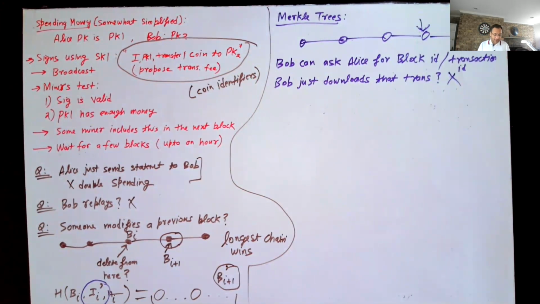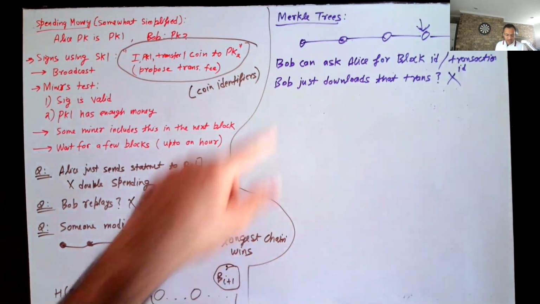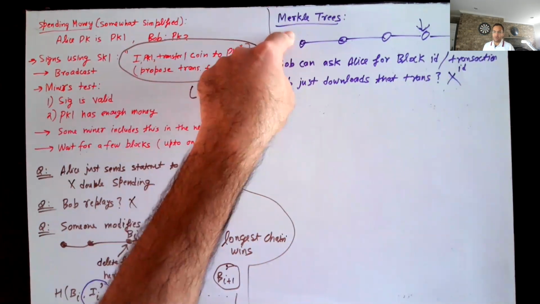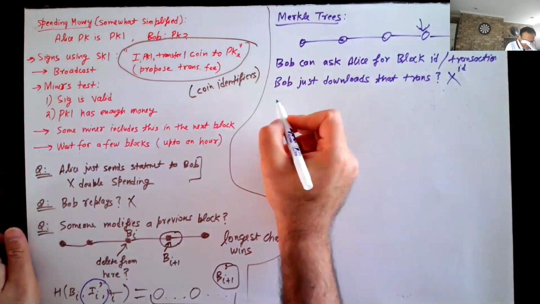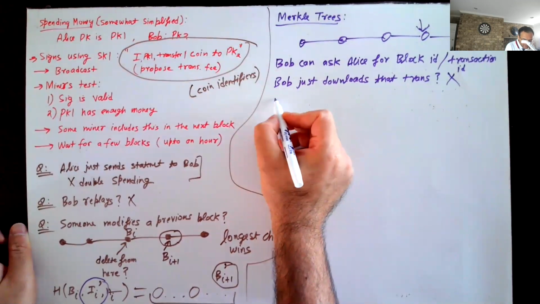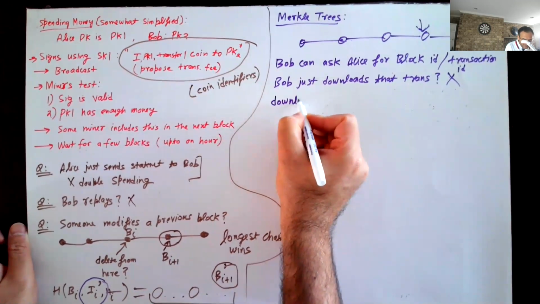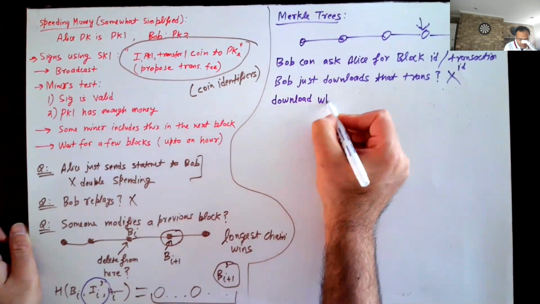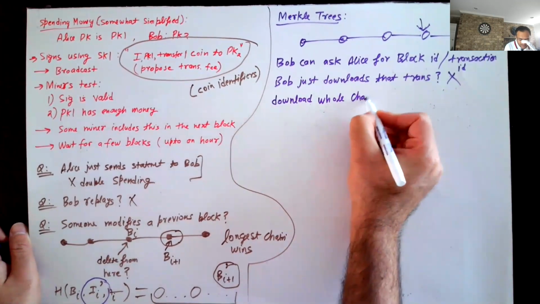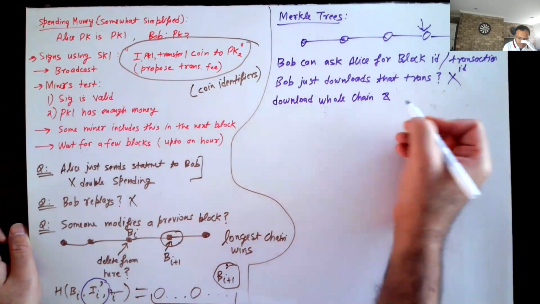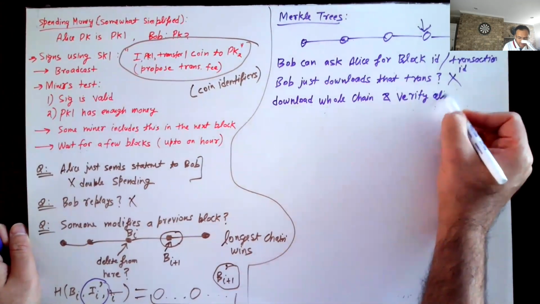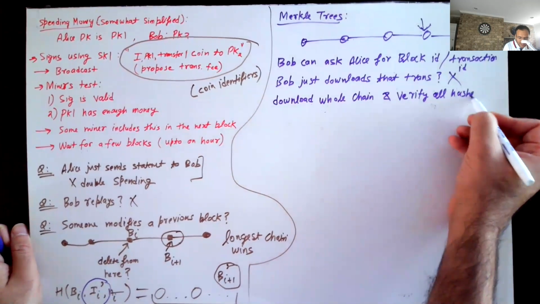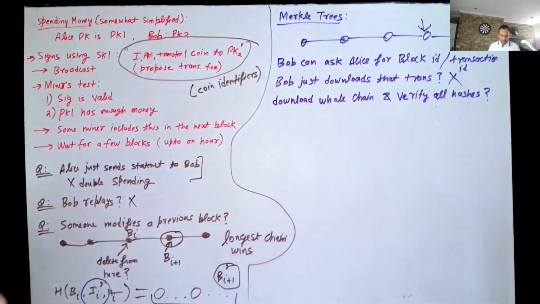So then the only way for you would be to start with the Genesis block. You know what the Genesis block is. That already appears in the code of Bitcoin. And basically download the whole chain and verify all hashes. So that is another approach, right?